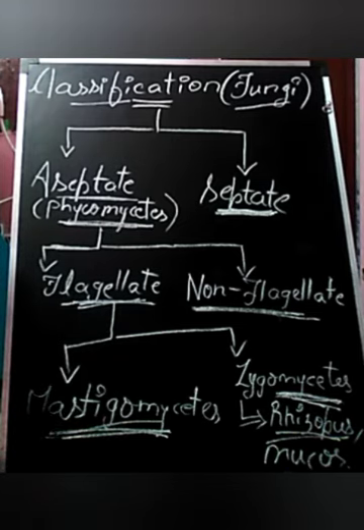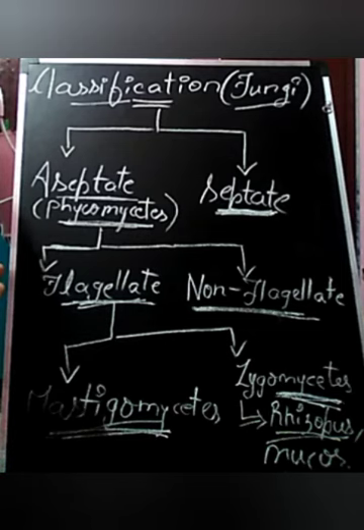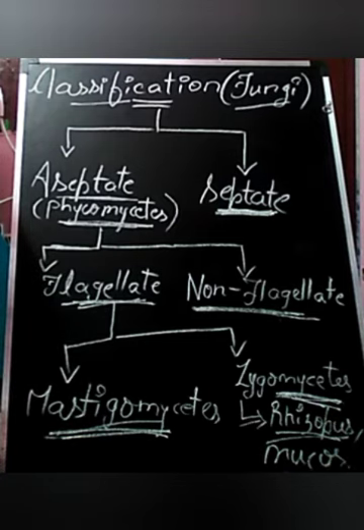If we talk about sexual reproduction, it contains three steps. First is plasmogamy, second is karyogamy, third is hologamy. Plasmogamy means fusion of protoplasm or cytoplasm. Karyogamy means fusion of nucleus. Hologamy means fusion of the whole cell. The example is yeast.